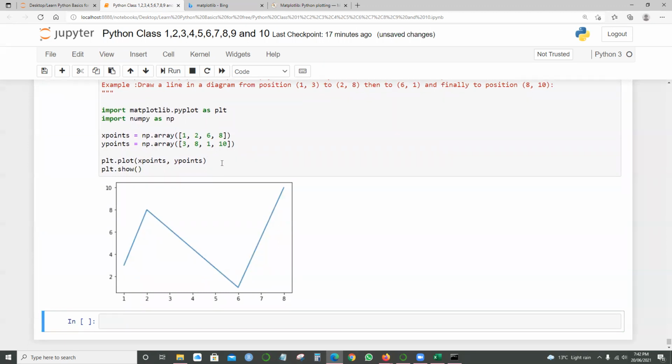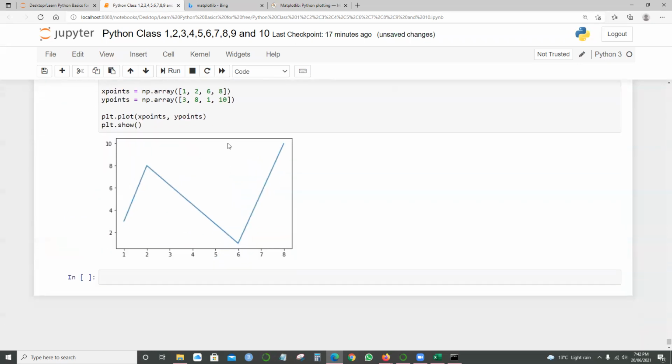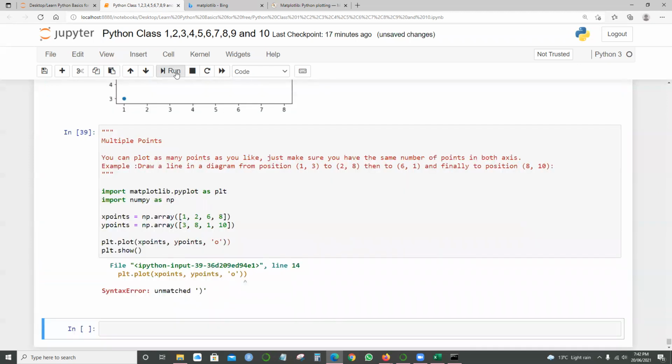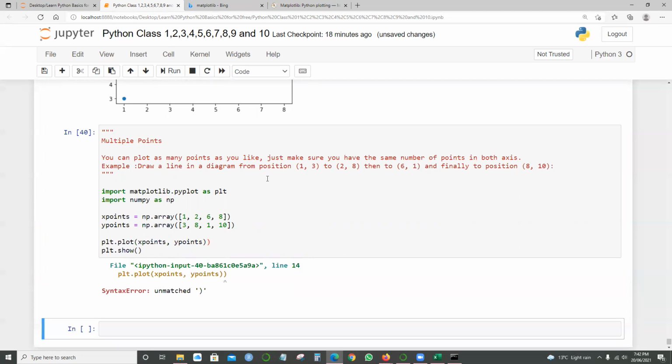In case I say that I don't want any lines or anything like that, you just add this notation at the end. It gave an error about unmatched, okay, it's only for two notations.